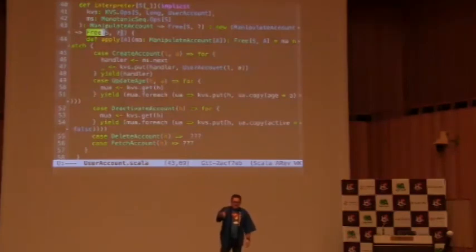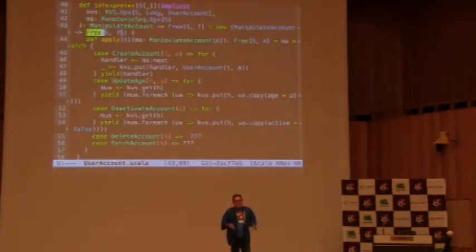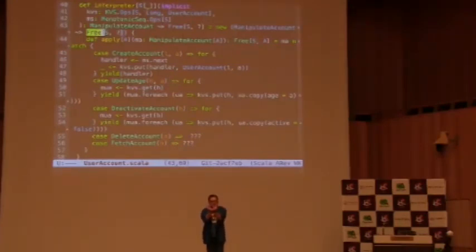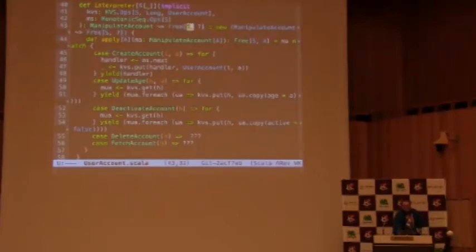So here the idea is pretty much simple. We have a higher level language, like manipulate account, that knows all your business logic, create account, deactivate it, remove it, fetch it, whatever that is. And you're taking that higher level language and you interpret it to a lower level language. So here we are interpreting that language into a program that uses some language S. Can it be any S? No, that S is constrained. We are constraining it, one more time, by key value store and monotonic sequence.